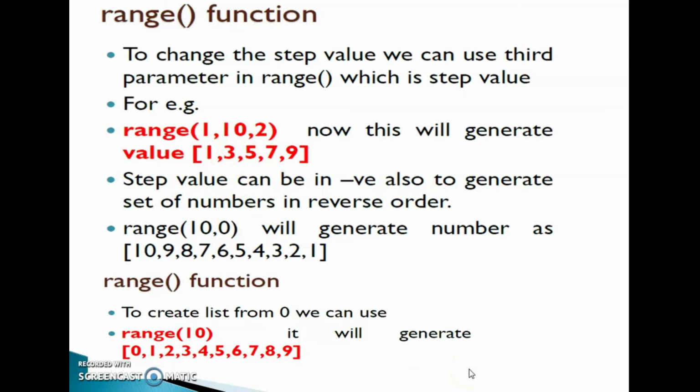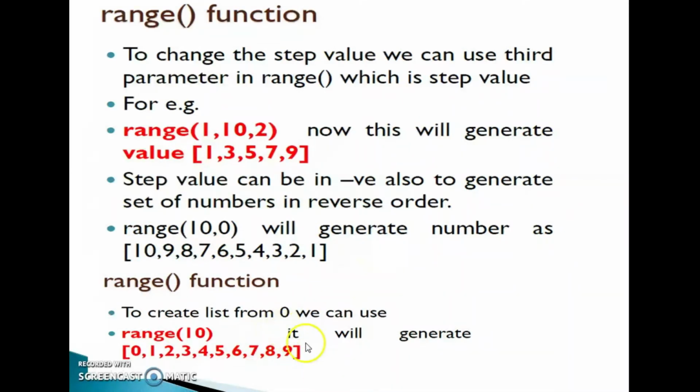The step value can also be negative, to generate a set of numbers in reverse order. See the example, range(10, 0). It will generate the numbers 10, 9, 8, 7, 6, 5, 4, 3, 2, 1. See here, we didn't give any step value, but it will generate numbers in reverse order. When you give minus 1, range(10, 0, -1), that is the right syntax, then it will generate a descending order of numbers.